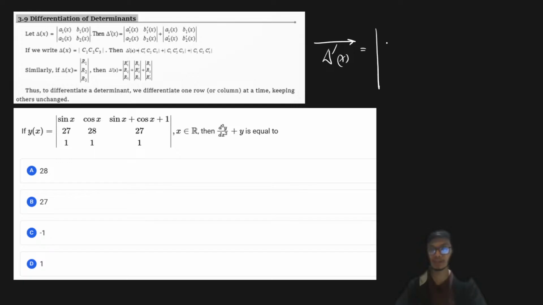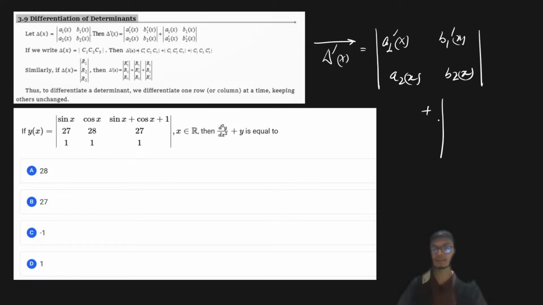So when differentiating with respect to the rows, first I differentiate the first row and keep the second row as it is, and take the determinant of that, plus the determinant of the first row as it is and the differentiation of the second row.